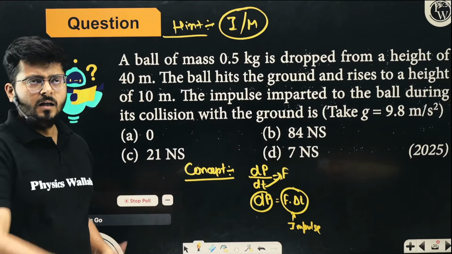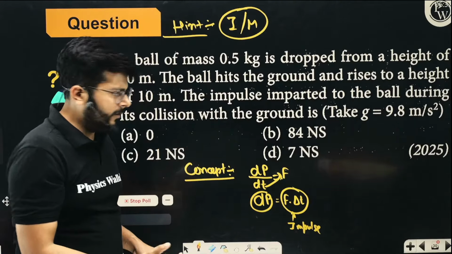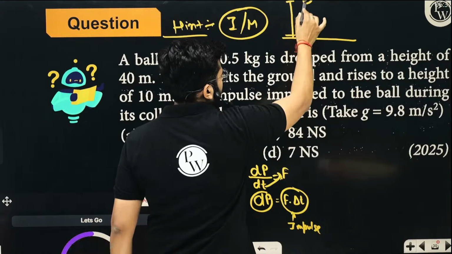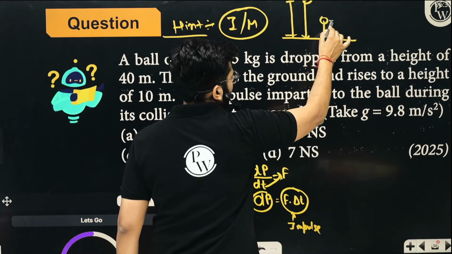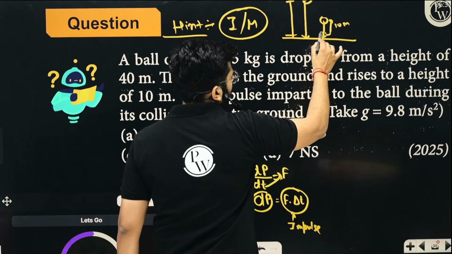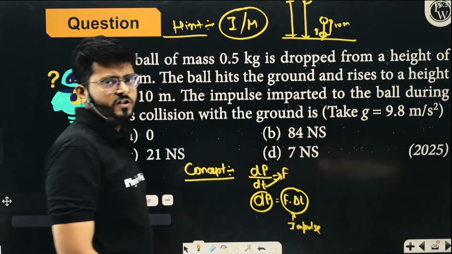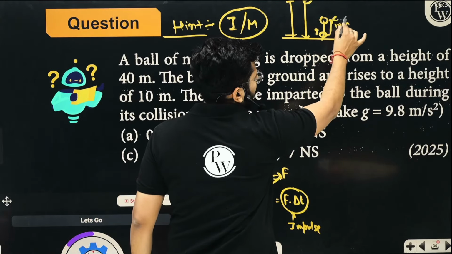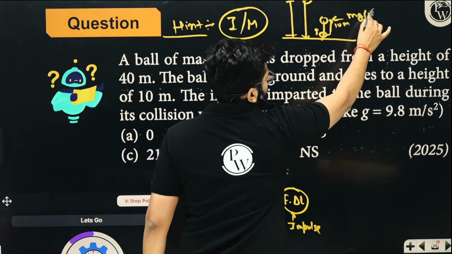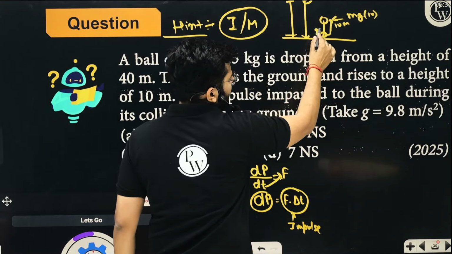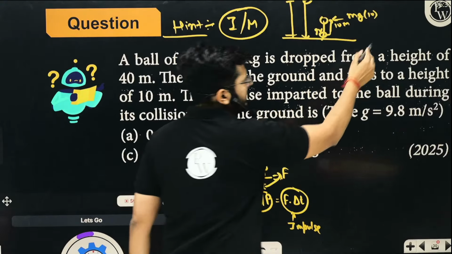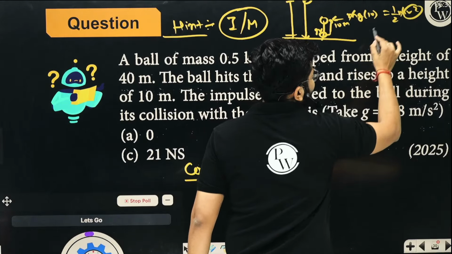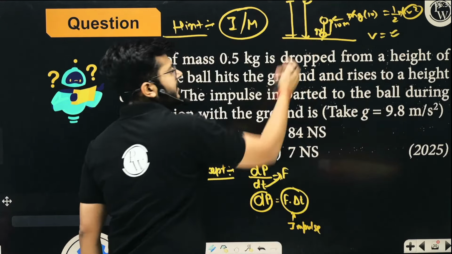So what is really happening? The ball is striking back to the ground, right? Think about it. The ball is falling from the height of 40 meters, hitting the ground and going back to the height of 10 meters only. What will be the velocity at which it will jump? It is going to the height of 10 meters. So the energy it has is mgh, h is 10 meters, and it bounces back with a velocity v, let us say. So it is half mv squared. So m and m cancel. From here you can calculate the velocity at which it is jumping back.